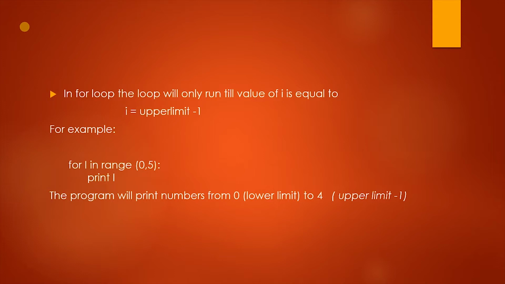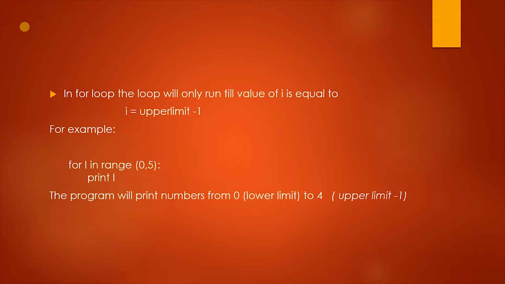We are going to get these 5 numbers printed onto our output screen by just entering these 2 lines of code. So value of i is going to range from 0 to upper limit minus 1. In this case upper limit is 5. So the value of i will range from 0 to 4 and it will print each value of i.